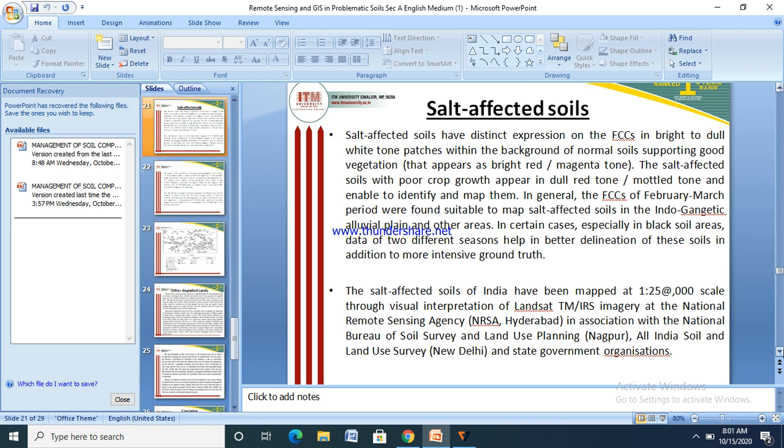The salt-affected soils of India have been mapped at 1:250,000 scale through visual interpretation of Landsat TM and IRS images at the National Remote Sensing Agency, Hyderabad, in association with the National Bureau of Soil Survey and Land Use Planning, Nagpur. All India Soil and Land Use Survey, New Delhi, and state government organizations take the images and maps for planning.